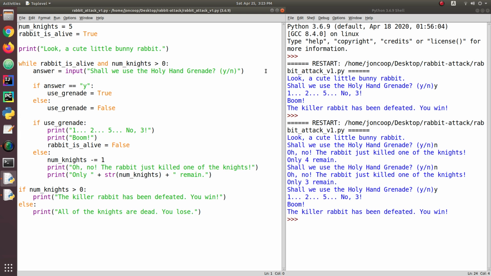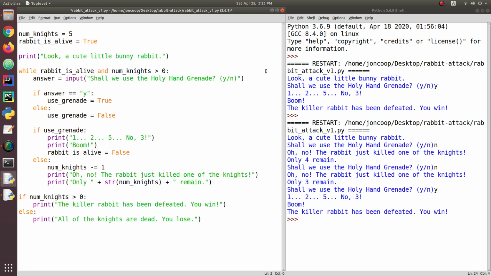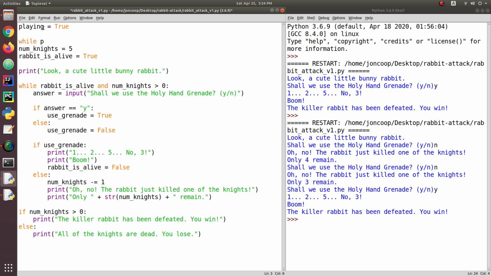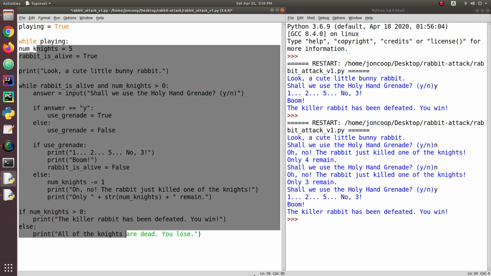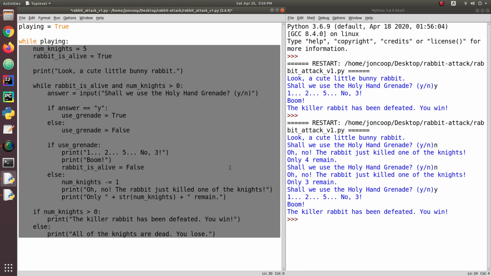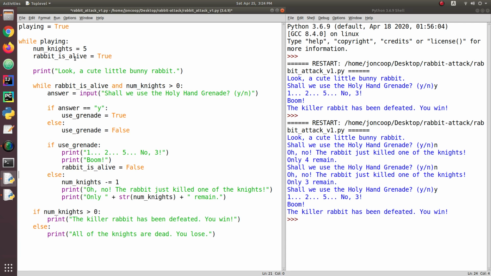All right, so here's my first thing. I need a loop. And I guess the whole thing needs to go inside of a loop. So I'm going to make a variable called playing and set it equal to true. And then I'm going to make another loop, while playing, and I'm just going to take my entire game and tab it over.